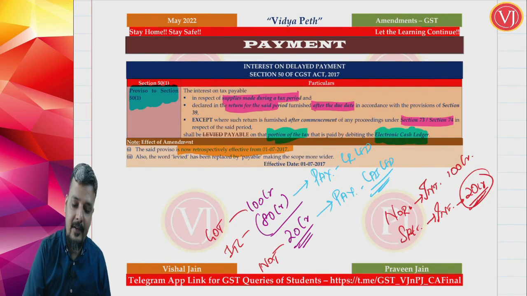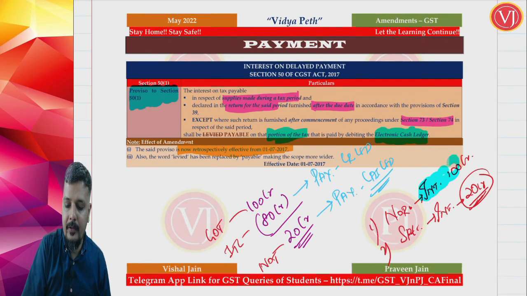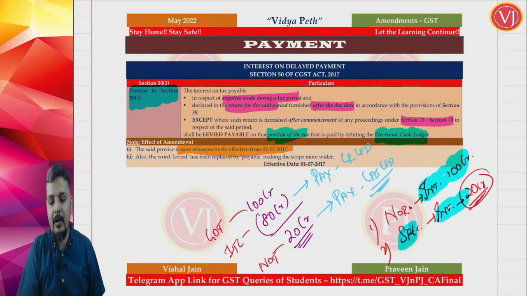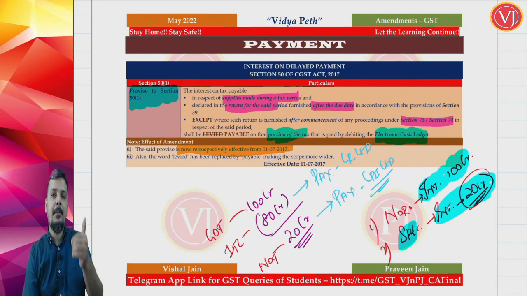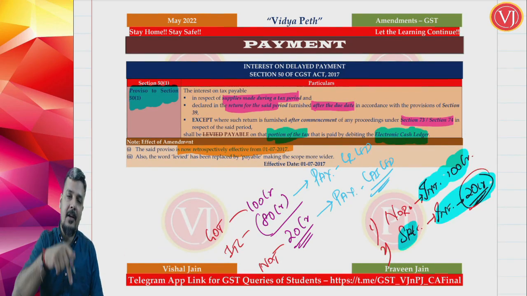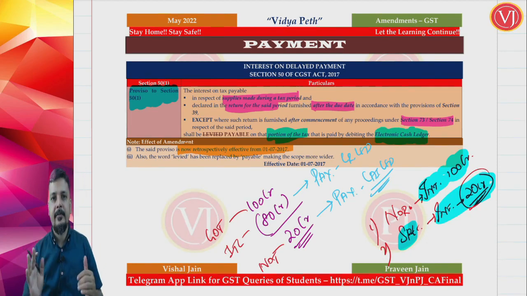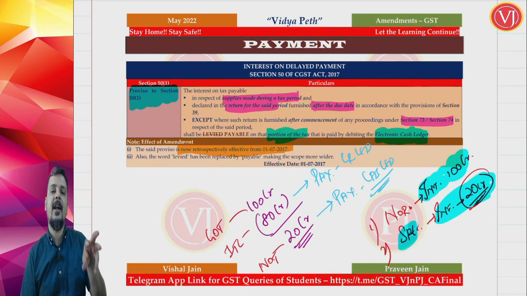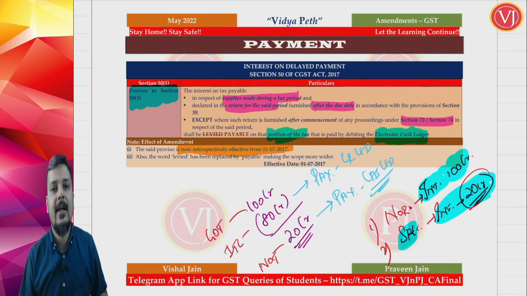So in the normal scenario, interest is always on gross liability of 100 crores, which will be huge. In the special scenario, interest is on net liability when supplies of a particular month are shown in the return of that particular month but after the due date. So you have reported only in that month, you are not reporting in subsequent months, you have reported only in that month but you have filed your return late.